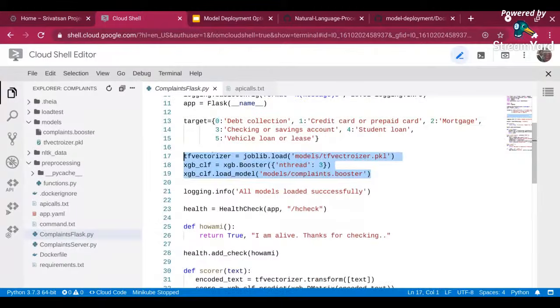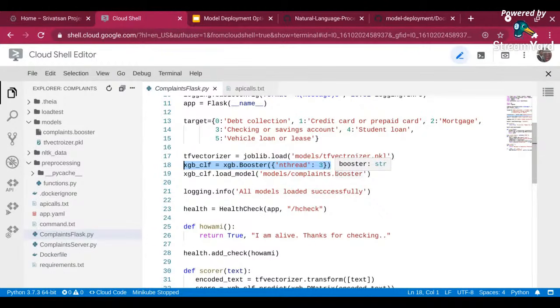So first I'm loading my TF vectorizer model. I'm calling the joblib.load method, and within the models folder I have this pickle file, and I am calling that. And next I am calling the Booster method for XGBoost. So I'm just instantiating the Booster object. Now you can give it empty. I'm just telling it to run in 3 threads. So it will use 3 cores of the CPU if you have sufficient CPU. Otherwise, it's just going to run on a single core, right?